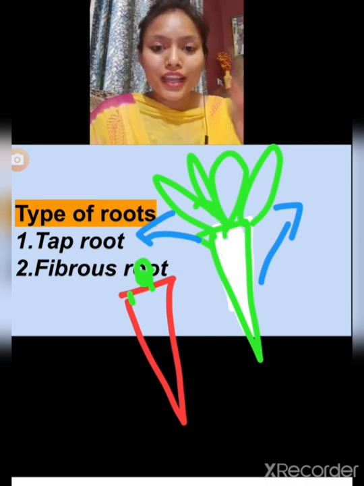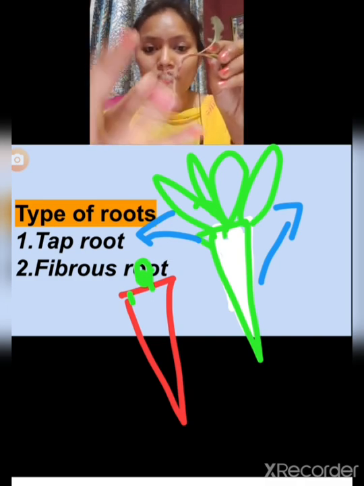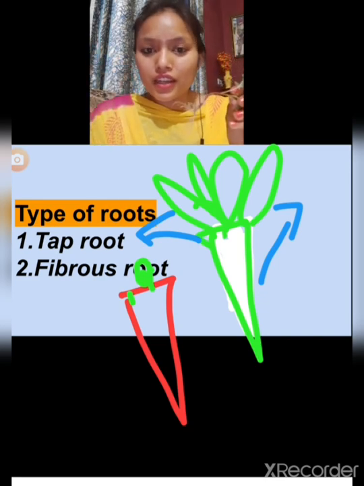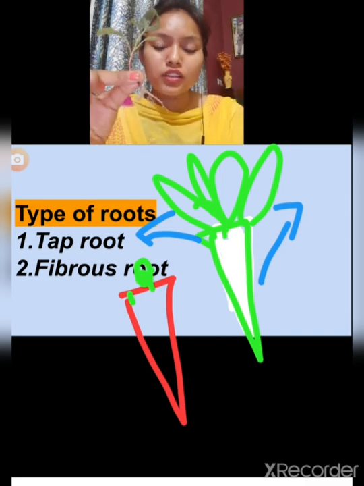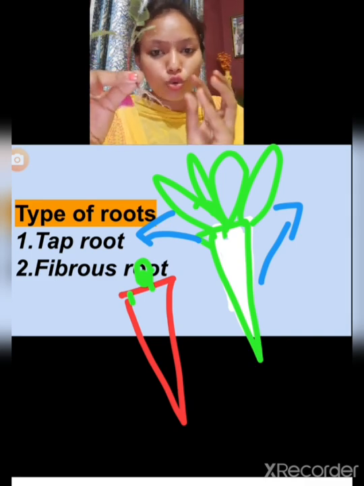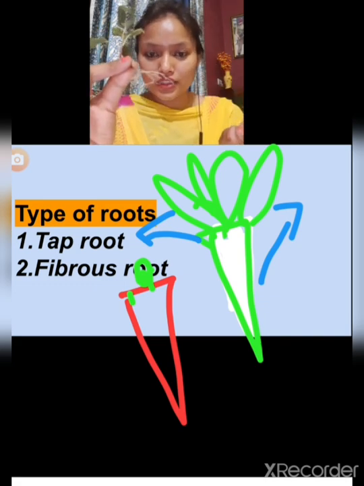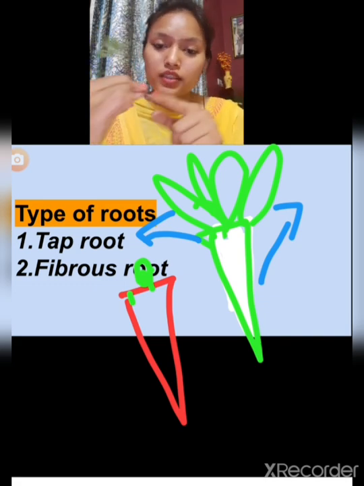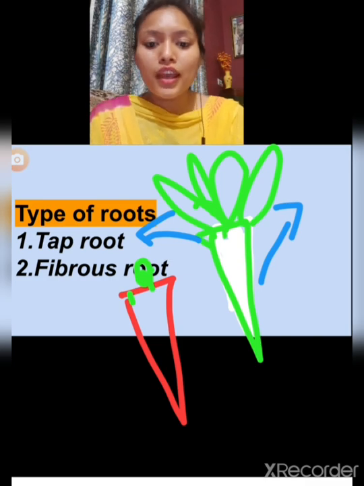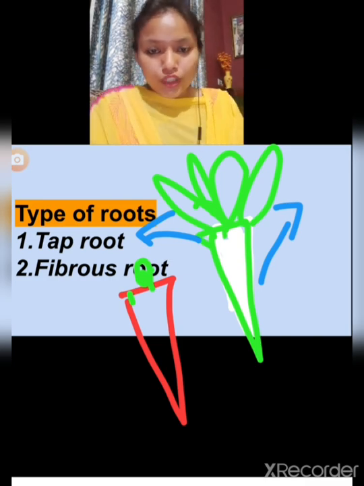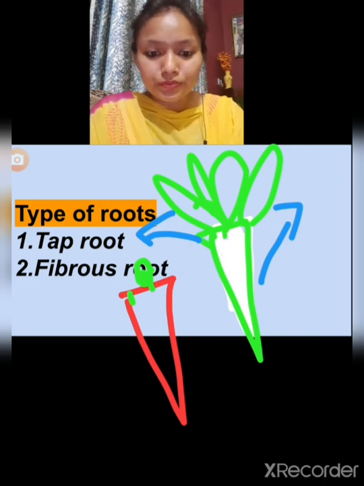And roots like this which are spread, which have a bunch, basically grass has a fibrous root. Okay, so they always have bunch-like roots spread all over like this. So this is what? Fibrous root. And this carrot and radish roots are what? They are taproot. Okay, so we'll study about them.